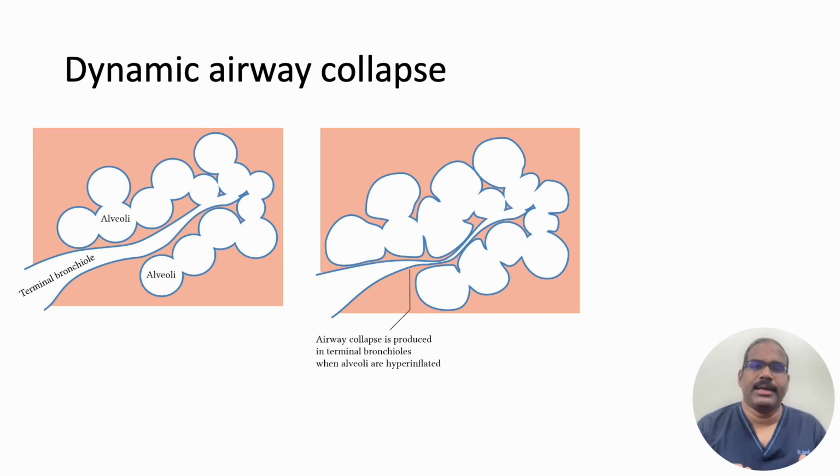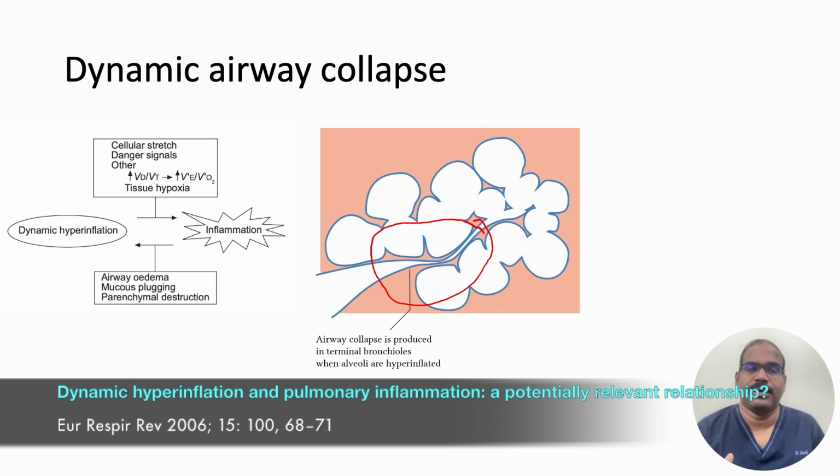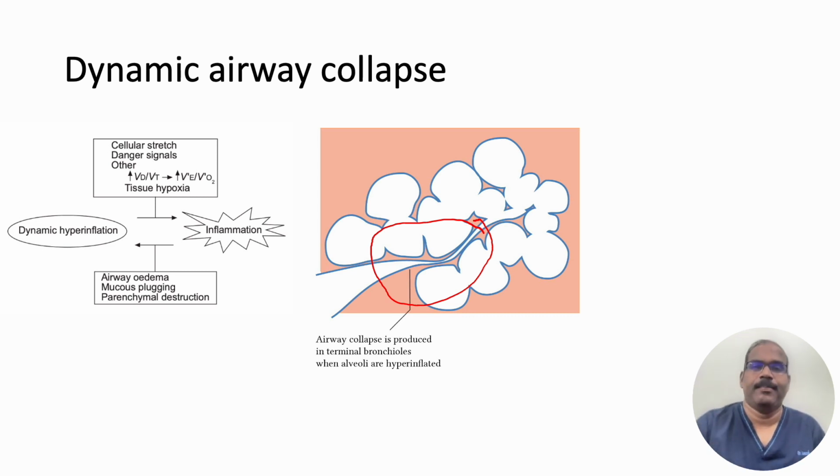Let us see what dynamic airway collapse means. It occurs when the pressure of the alveolar gas exceeds the compression pressure of the small airways, as you can see here with air trapping. The airways are collapsed because at some regions they do not have full cartilage support, so these airways are likely to collapse due to the outside pressure of the air trapping.